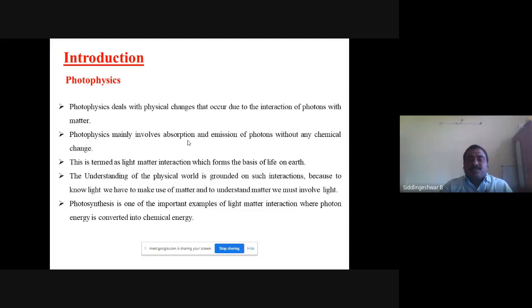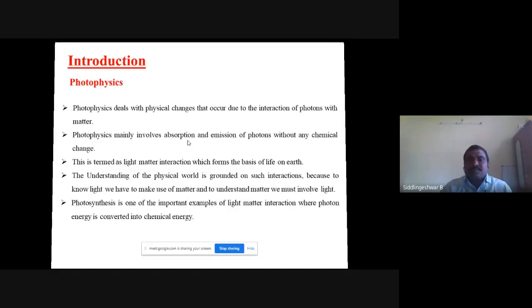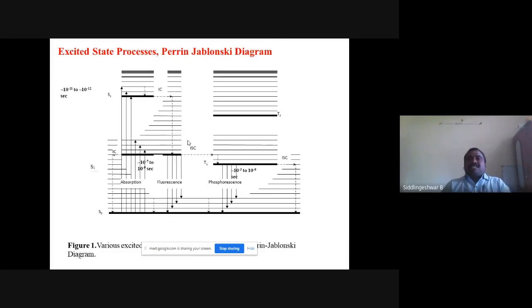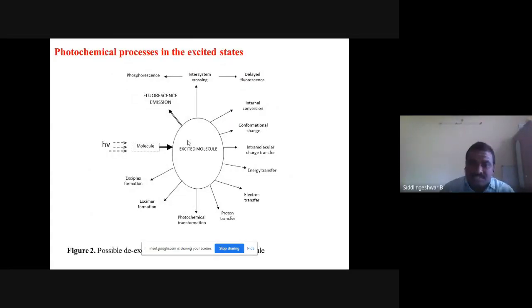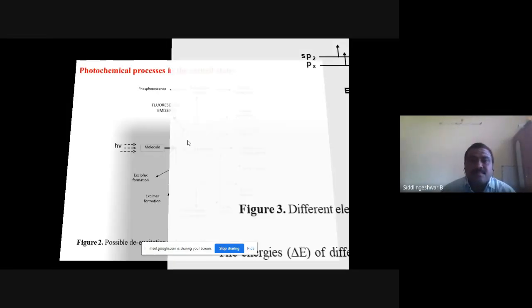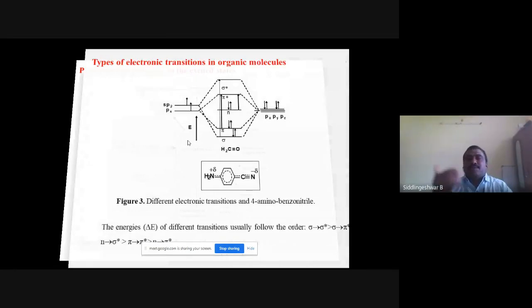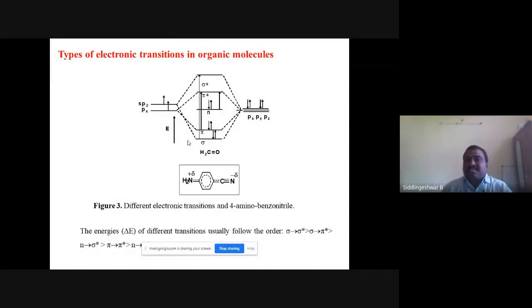First we study the photophysical processes of organic molecules. These are the various excited processes explained by Perrin Jablonski, like intersystem crossing, internal conversion, fluorescence, and phosphorescence, which I will explain in my next slides. These are the photochemical processes involved in the de-excitation of fluorescent organic molecules, light matter interaction. These are the types of electronic transitions like pi to pi star, n to pi star, and sigma to sigma star transitions, arranged in increasing order. The energy gap is different in different electron transitions.